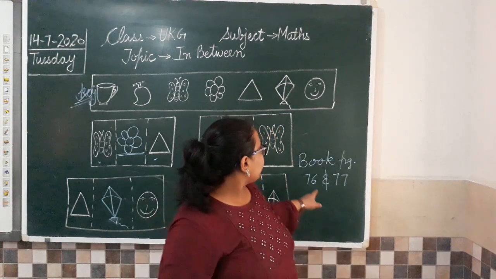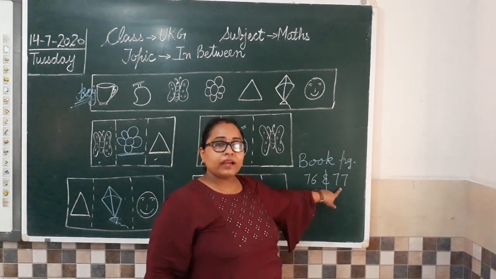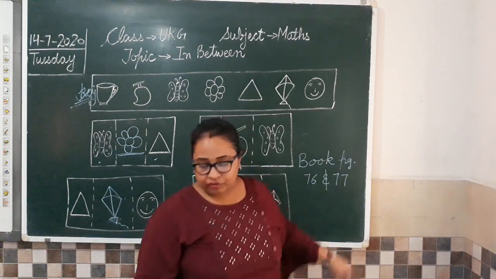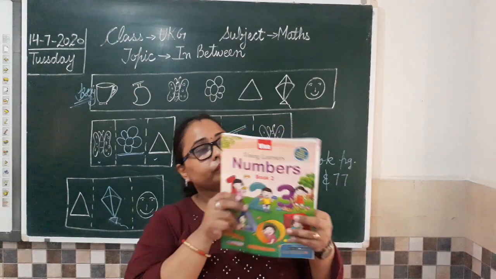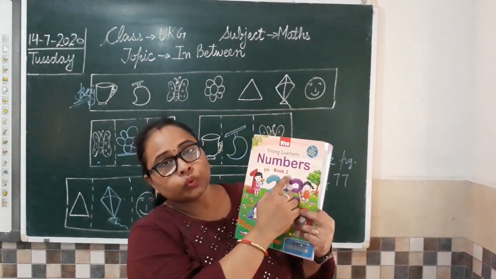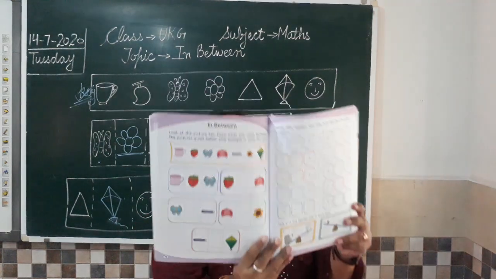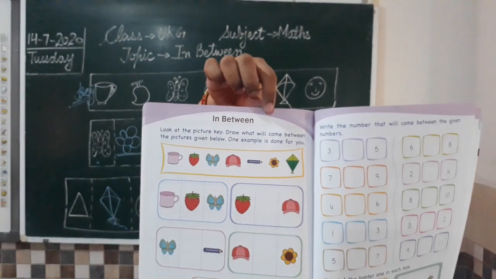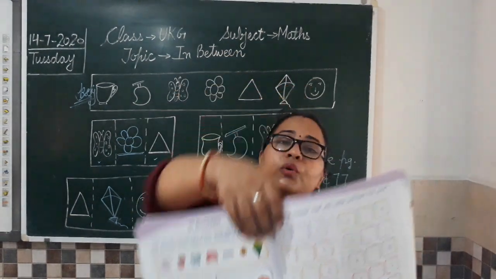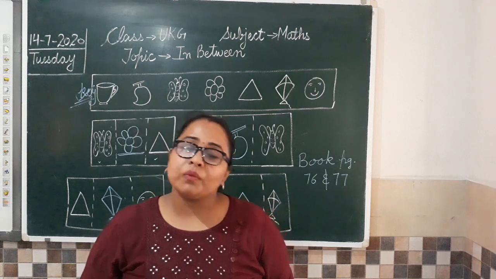So today's work is, in your book you are going to do page number 76 and 77. And which is the book you are going to do? Take your maths book, numbers book 2. And page number is 76 and 77. When you are going to open these two pages, you will find the topic in between. So these both the topics you have to complete. Share your work with me and let me know how much you have understood.